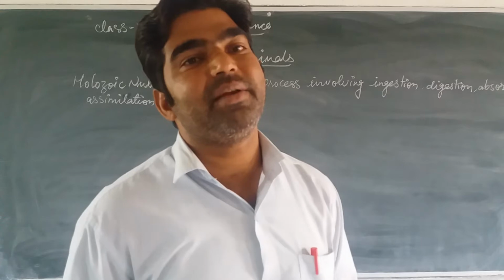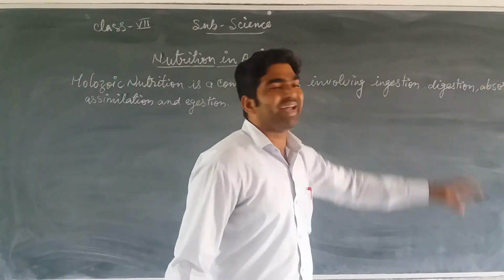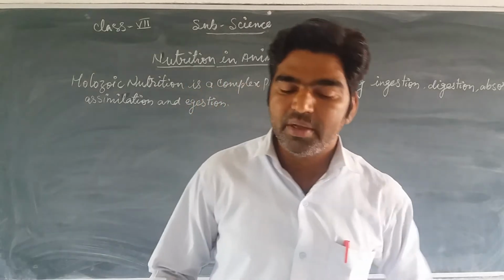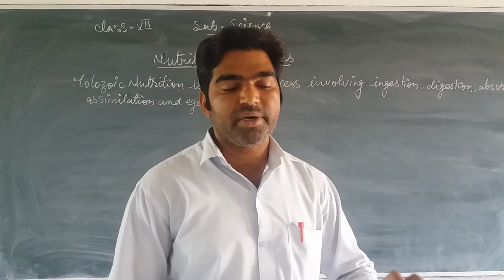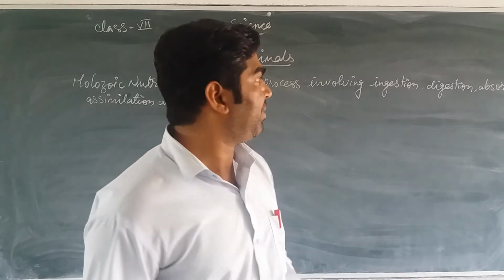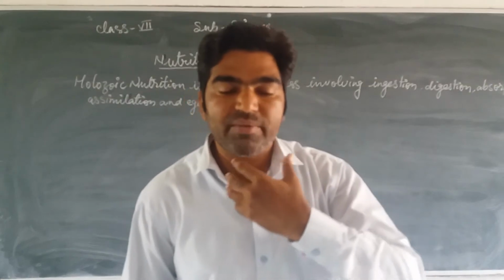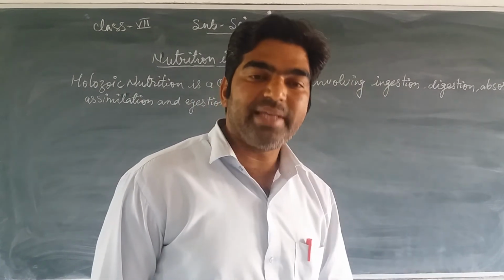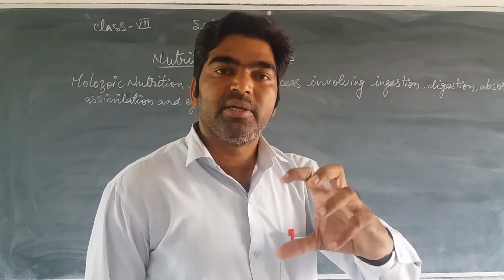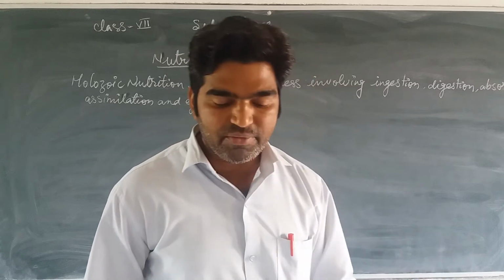The first step is ingestion, which starts from the mouth. Then the complex matter is broken down into simple substances, and that is called digestion. From the mouth the food goes to the stomach, where many enzymes are released and the complex substance is broken down into simpler forms.